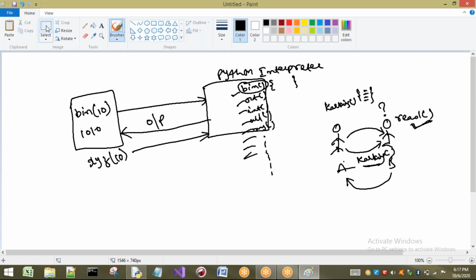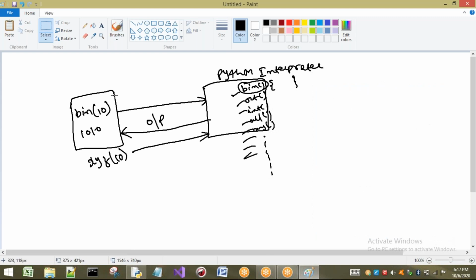See, not only human beings, computers are also the same. If it knows, it will execute. If it doesn't know, it will not execute, it will just throw an error. In the same way, humans also do the same thing. So from humans only, this concept and these types of programming languages and general things are given as programming. Okay, right. So I think you have understood this concept.